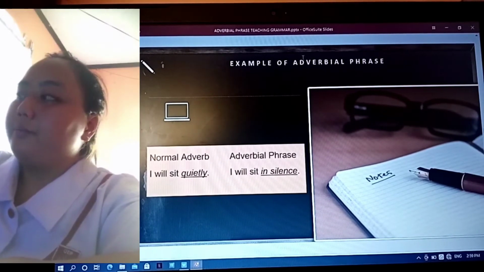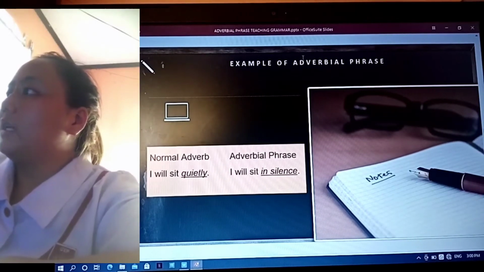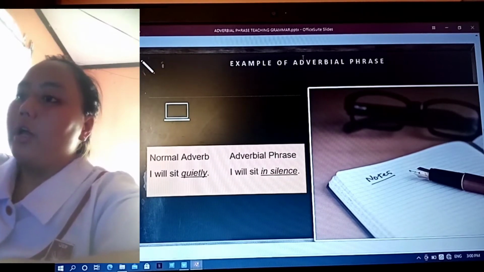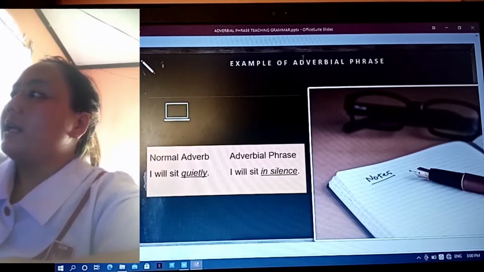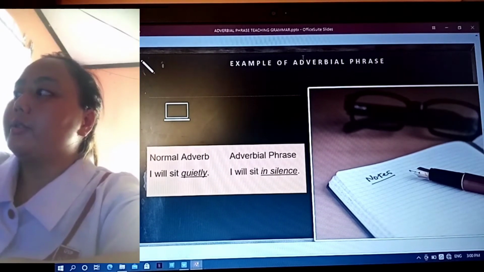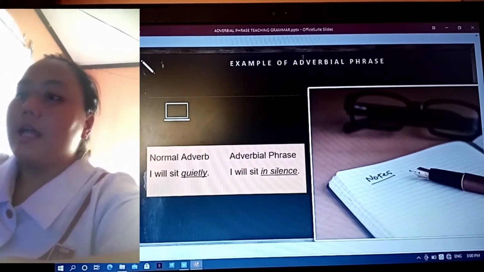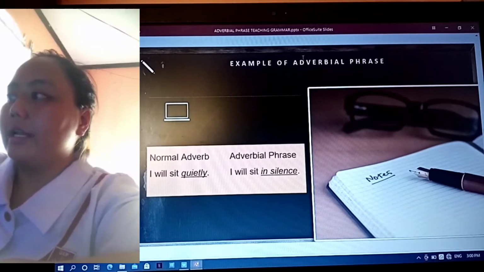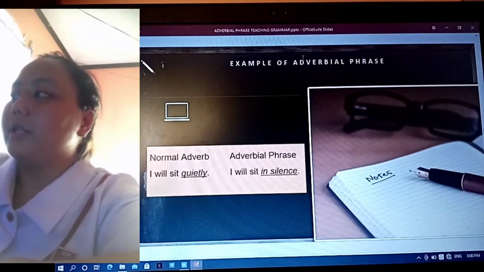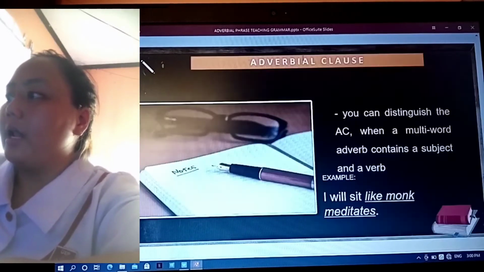The adverbial phrase is in silence, which is modifying the verb sit. If you have noticed, the sentence which contains an adverbial phrase is much better to use and makes the statement longer. Sometimes an adverb alone cannot vividly describe or modify what the sentence would like to say. That is why we are using adverbial phrases.